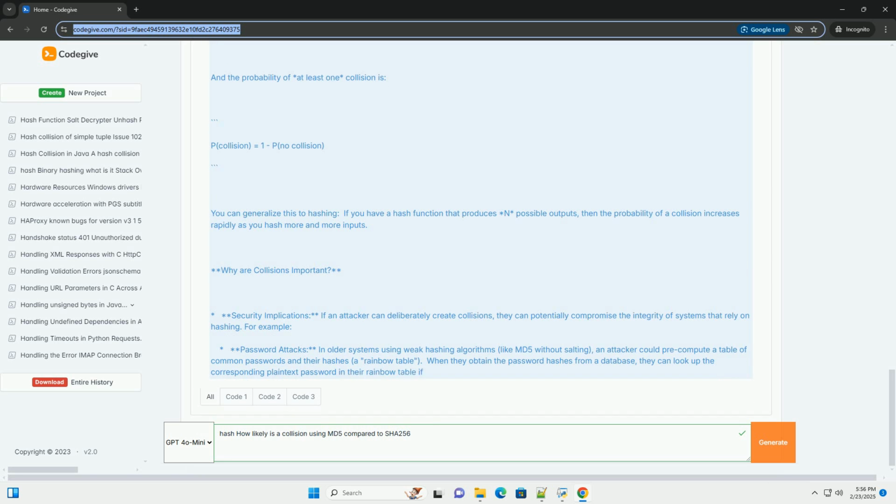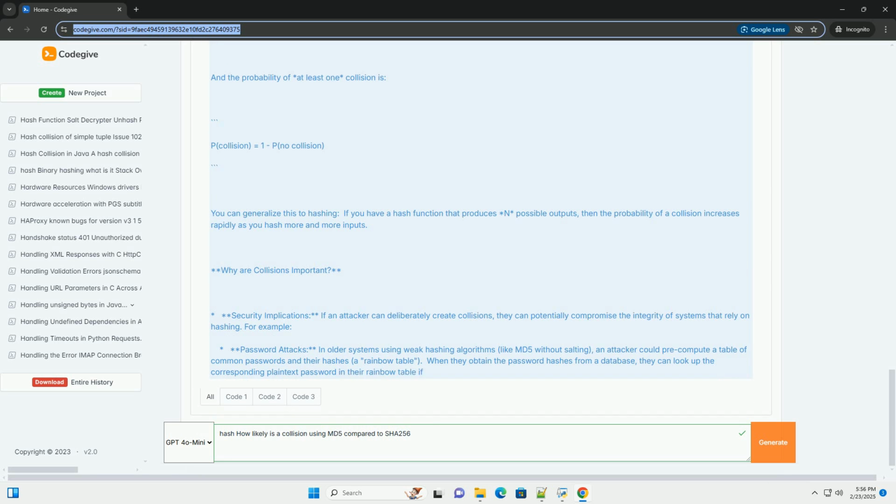Important notes about the code. Encoding. Always encode your strings to bytes before hashing. Different encodings, UTF-8, ASCII, etc., will produce different hash values.